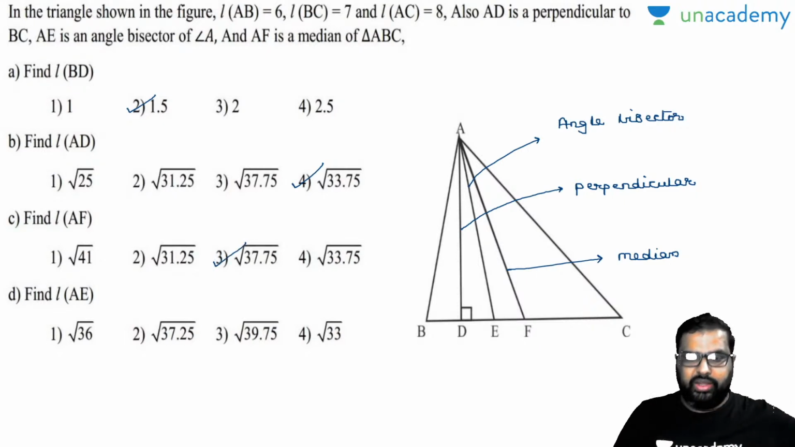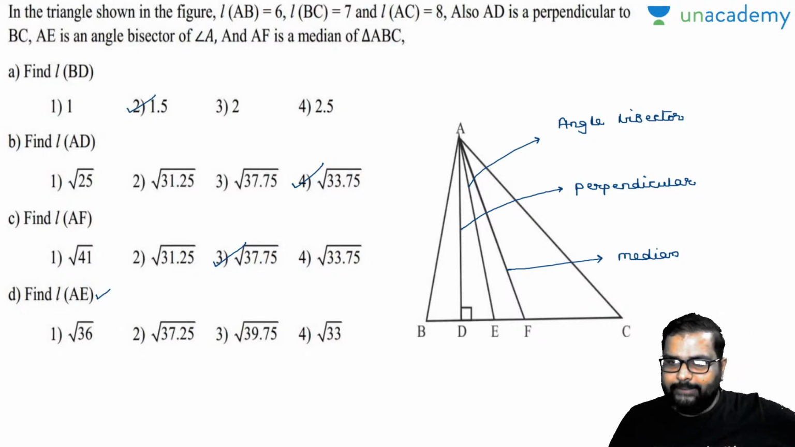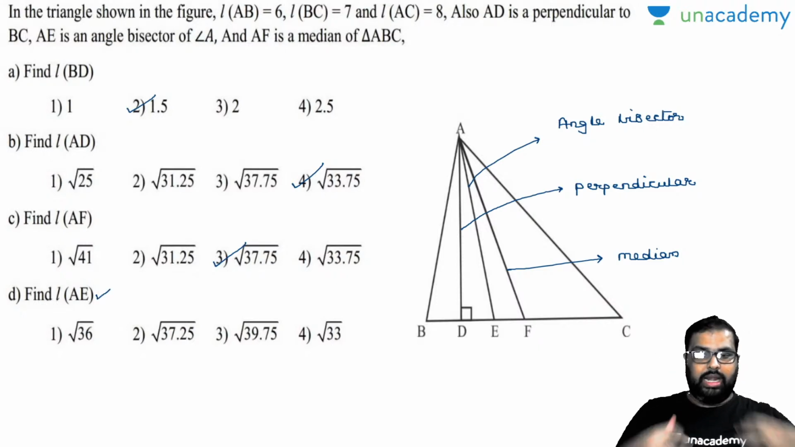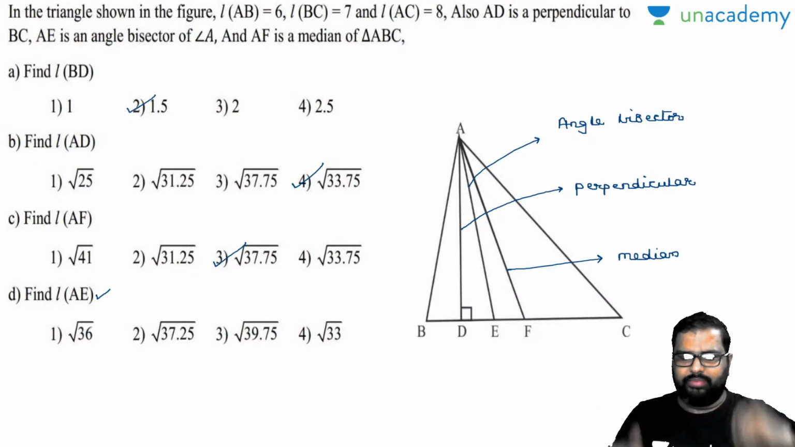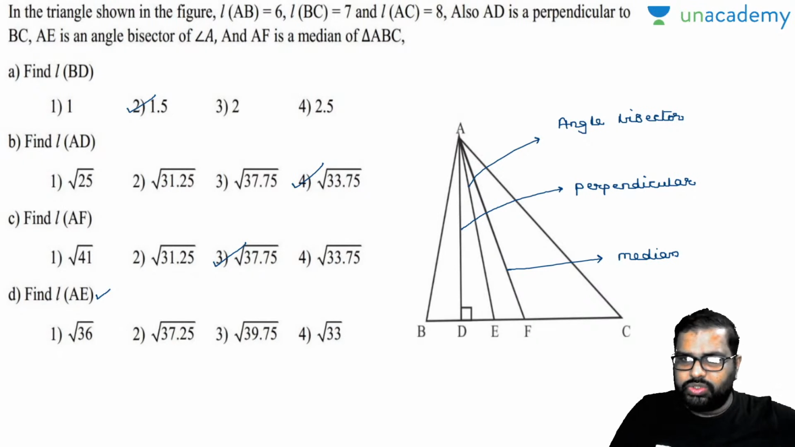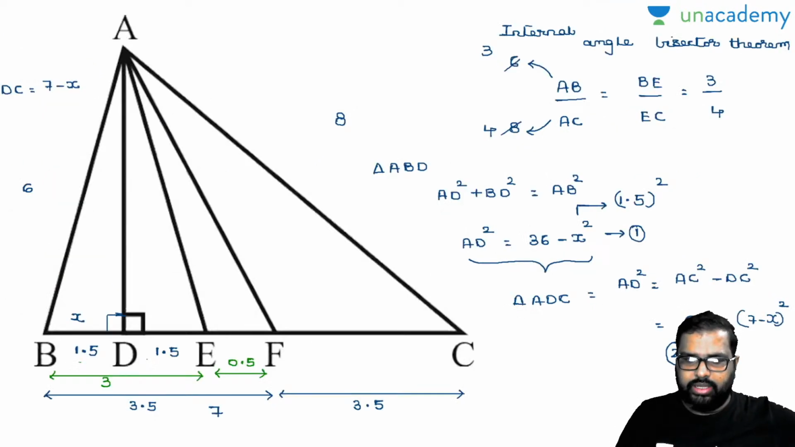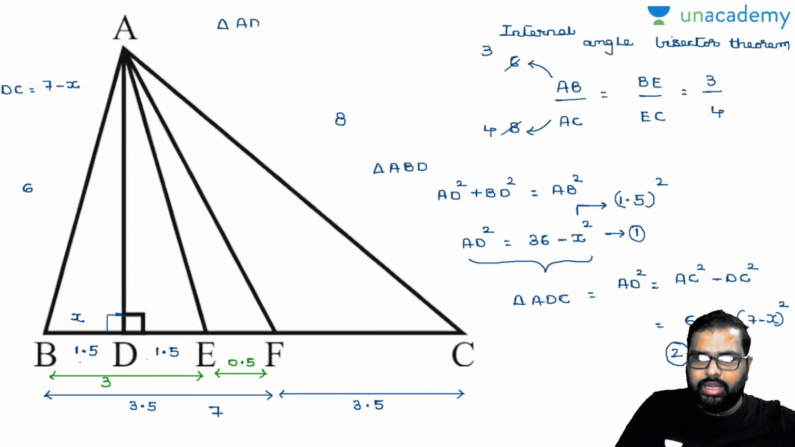At last, finally, you are asked to find out the AE value here. AE is nothing but the angle bisector. I didn't give any formula to find out the AE value, just the internal angle bisector theorem. By this also you can easily solve. Now closely observe, triangle ADE is nothing but a right angle triangle. Am I right or wrong? I'll write down here, triangle ADE, and you are asked to find out the AE value.